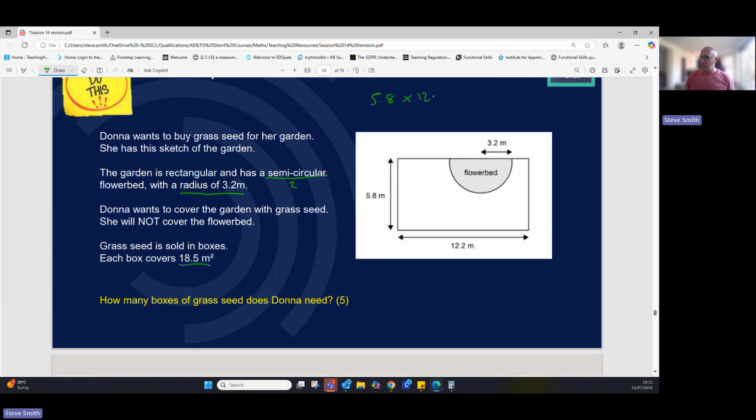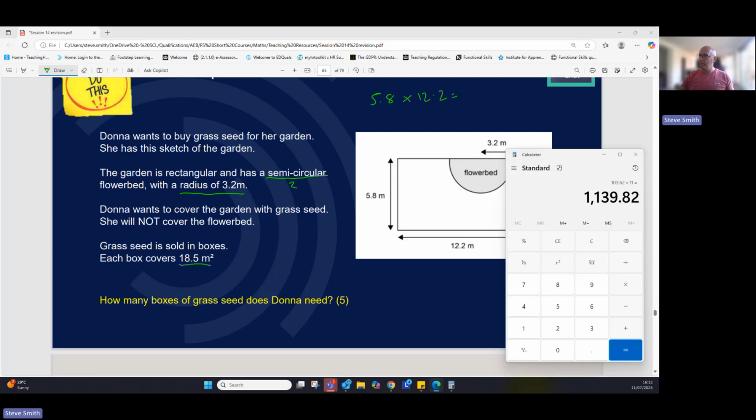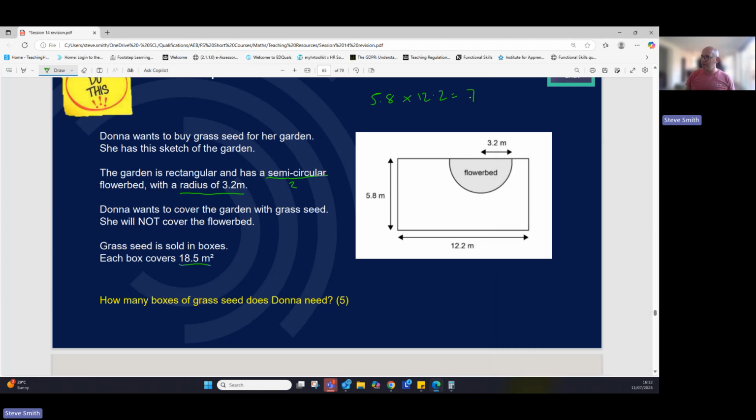5.8 times 12.2. With that, we've got 5.8 times by 12.2, 70.76. And if you look at that as meters squared, now we're talking meters squared. But we've got a flower bit to take out. So we're going to take that flower bit out.